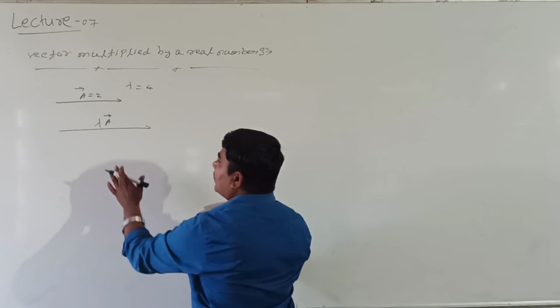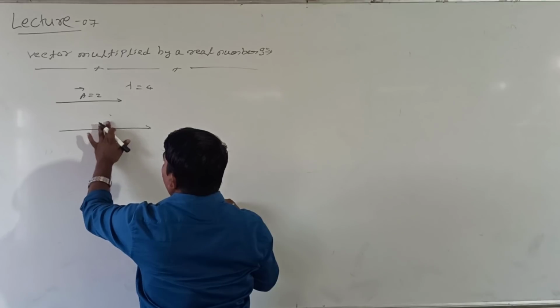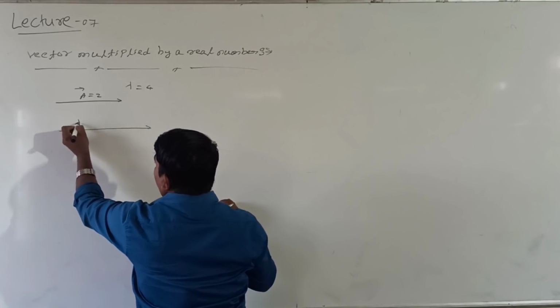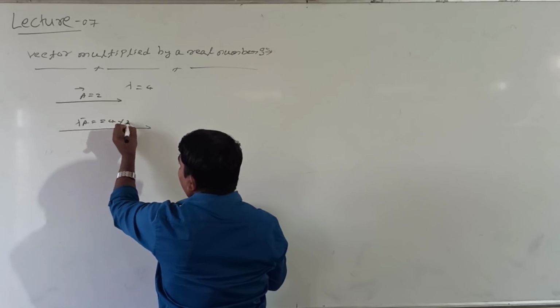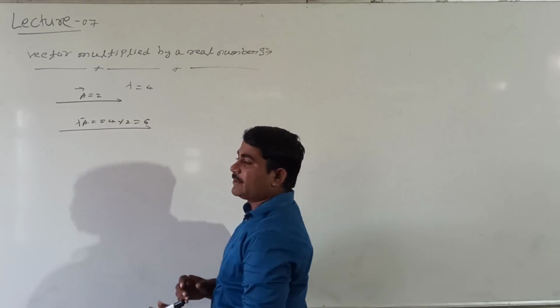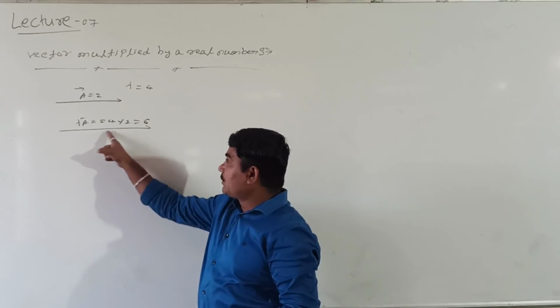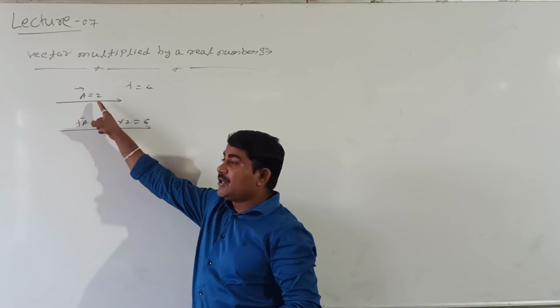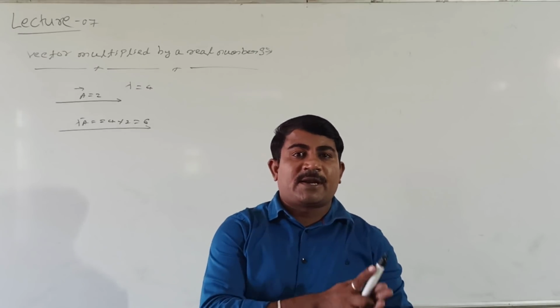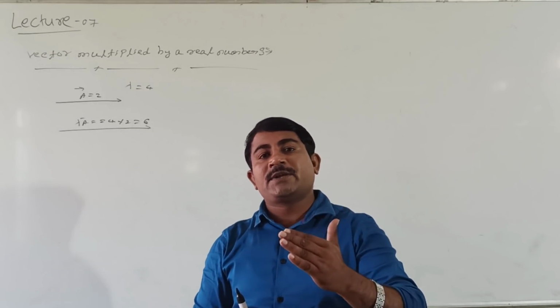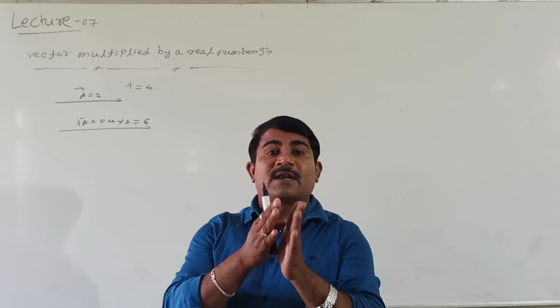Then how do I take it directly? Look at me, lambda into A. Lambda into vector A. Lambda means 4, vector means 2. How much does this become? 6 magnitude. I mean, the magnitude changes to 6. What is the initial value? That is 2. I mean, any vector multiplied by a real number, its magnitude changes lambda times and the direction remains the same.